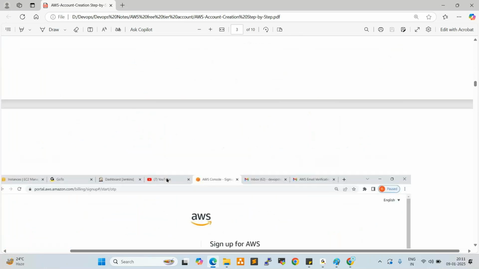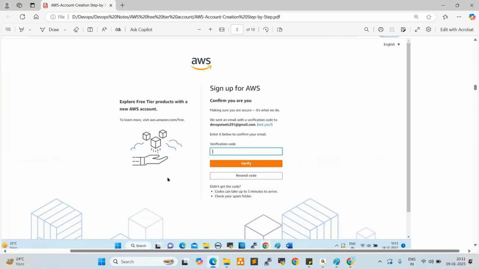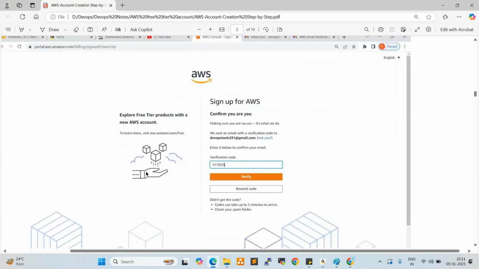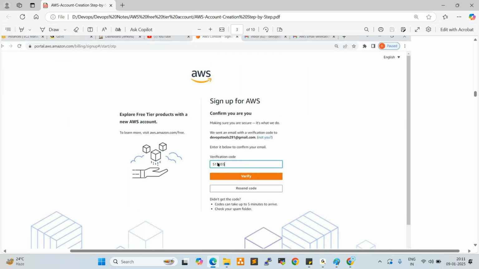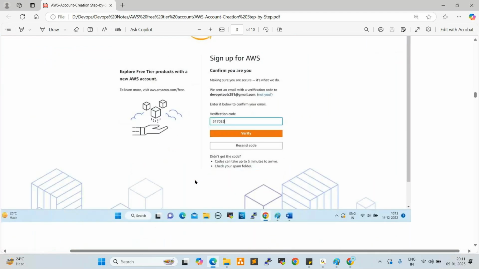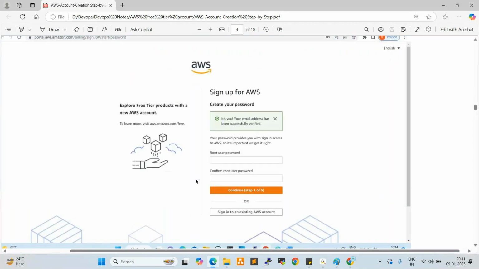After that, you will get one verification code in your Gmail account, and we need to enter that verification code here. Click on verify. Once verified successfully, it asks you to give your root user password and confirm the root user password.